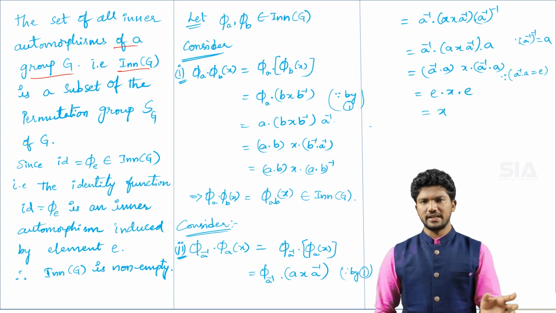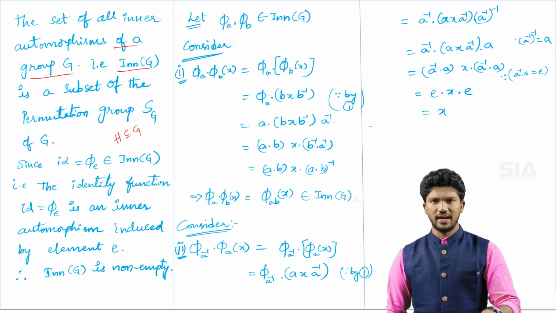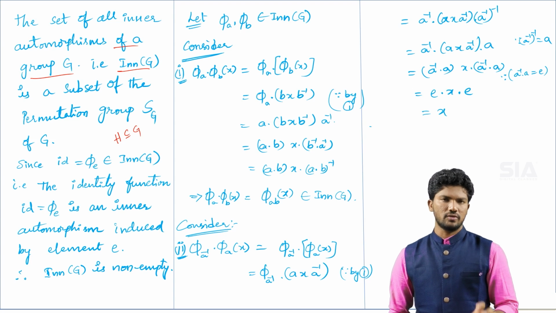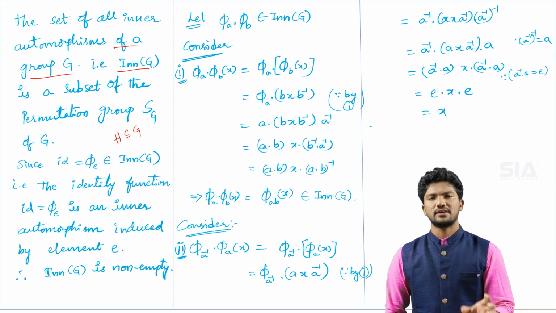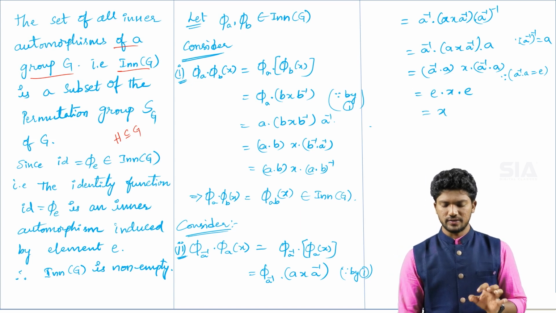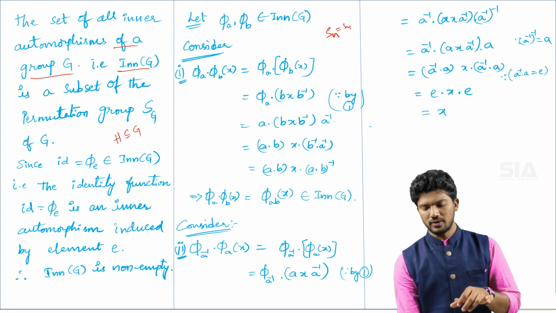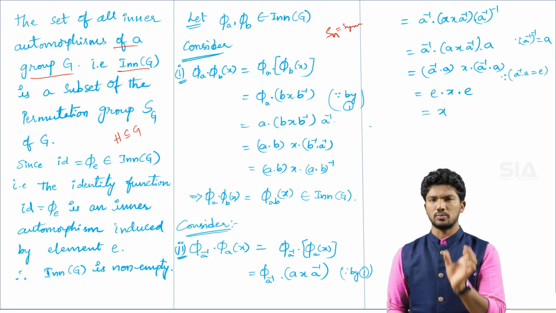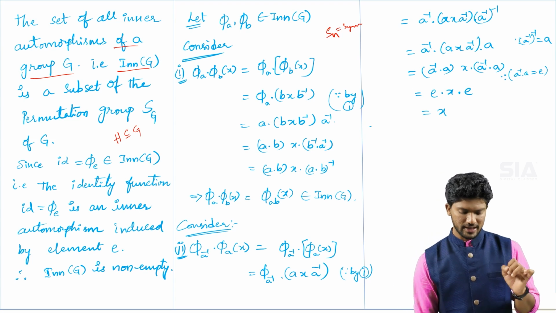In the basic definition we took H as a subset of G. Here, the inner automorphisms form a non-empty subset of the permutation group. Permutation groups are usually denoted S_n, the symmetric groups, but here we denote it especially as S_G for a group G.